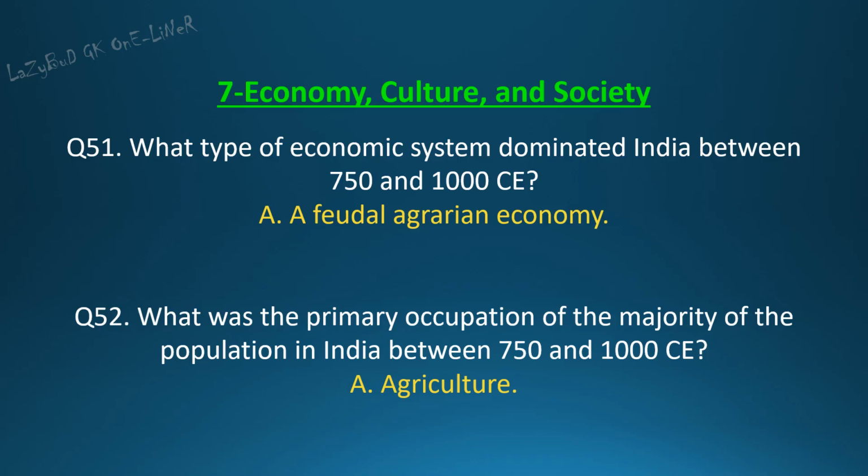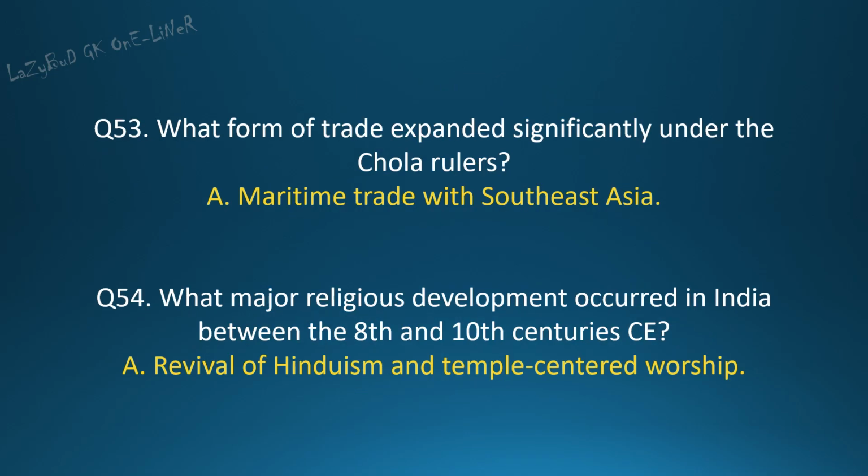Question 52. What was the primary occupation of the majority of the population in India between 750 and 1000 CE? Answer: agriculture. Question 53. What form of trade expanded significantly under the Chola rulers? Answer: maritime trade with Southeast Asia.